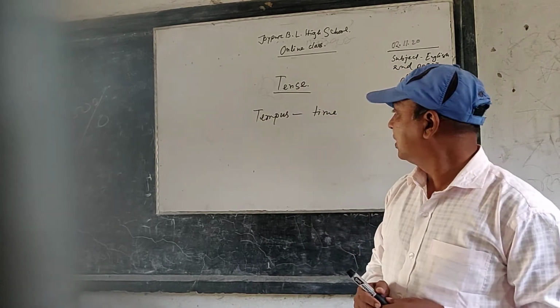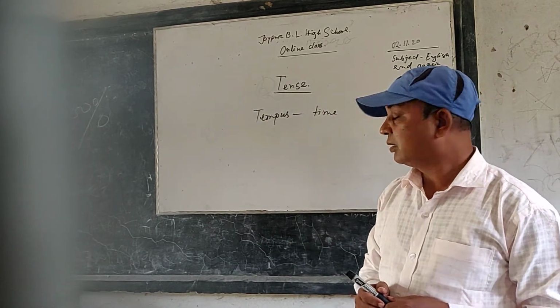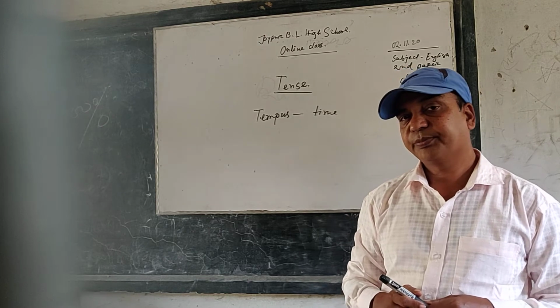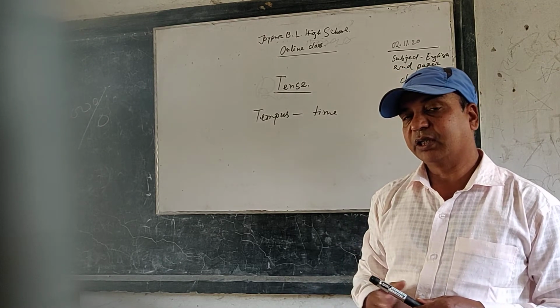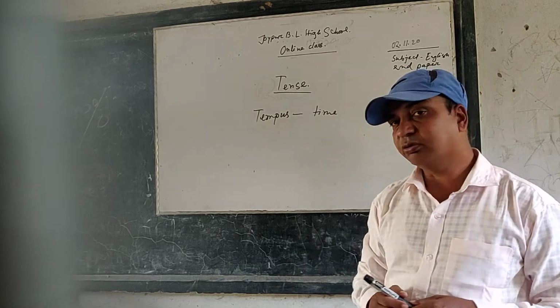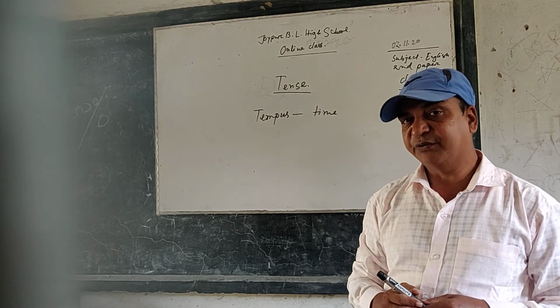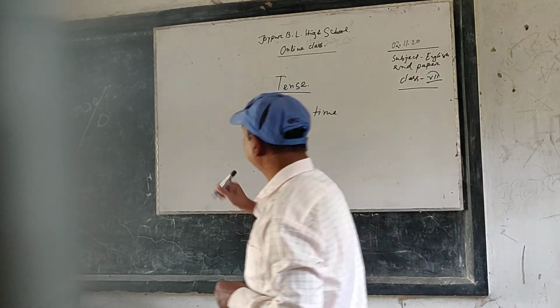Before starting the discussion of tense, I would like to give you the definition of verb.